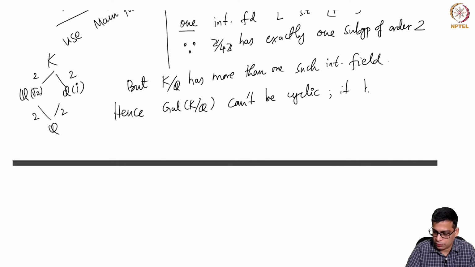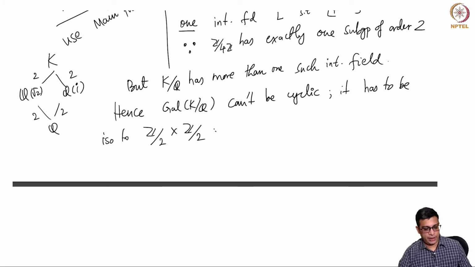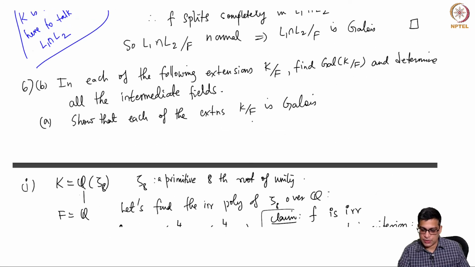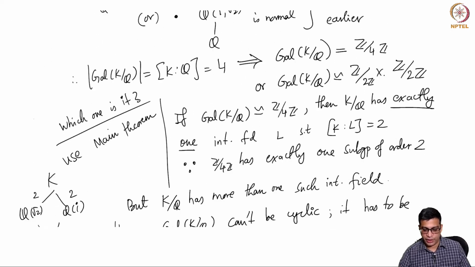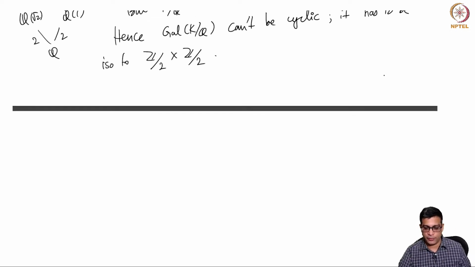It has to be isomorphic to the Klein 4 group, and then that determines the Galois group. So in each of these cases we have to show it's Galois, which we did, find the Galois group, which we did. Now finally find the intermediate fields. Now we will use the opposite direction of the main theorem, knowing something about groups to conclude something about intermediate fields.